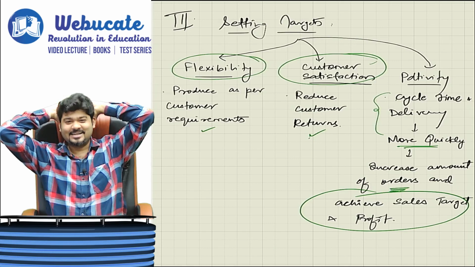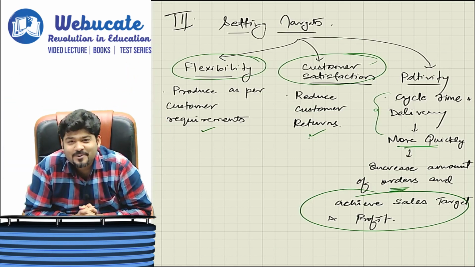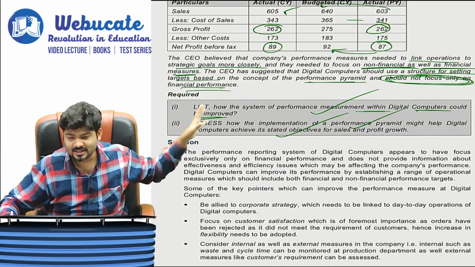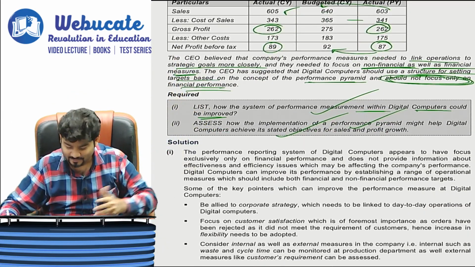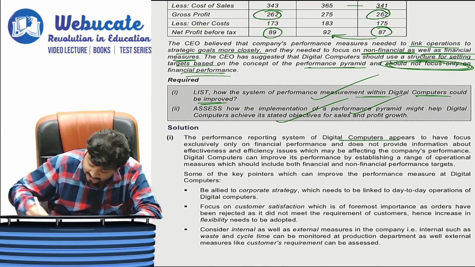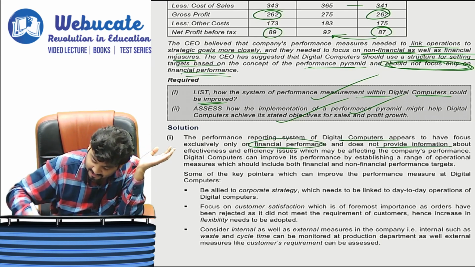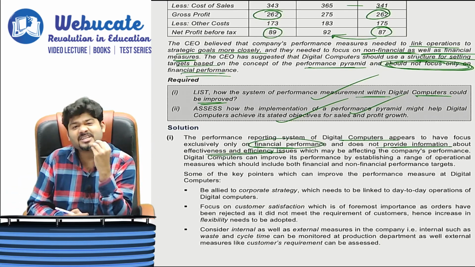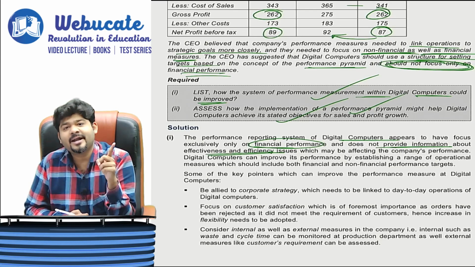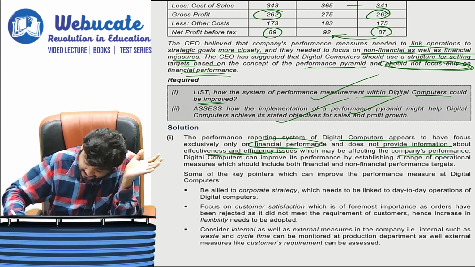Cool. With this, we complete this question. Let's go through the solution as well. It's a formality. The performance reporting of Digital Computers appears to focus only on financial performance and does not provide information about effectiveness and efficiency issues, which are non-financial but equally important, which may be affecting the company's performance.